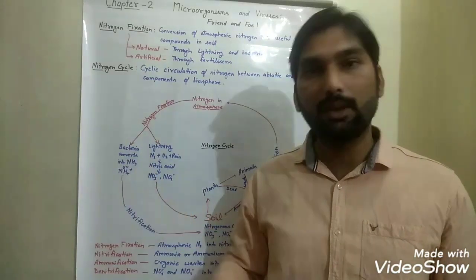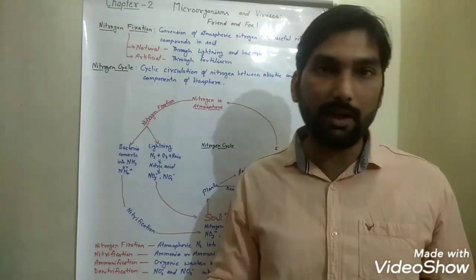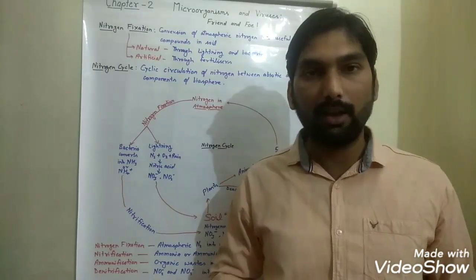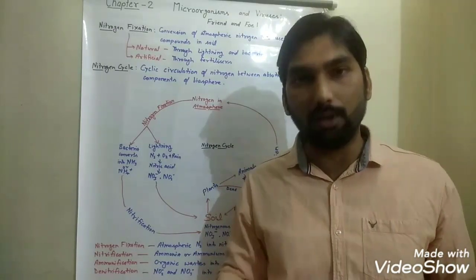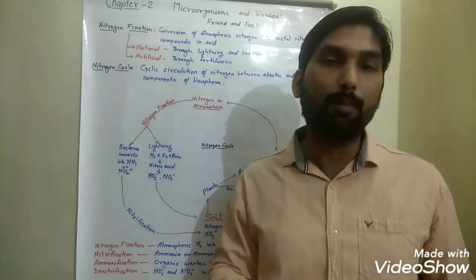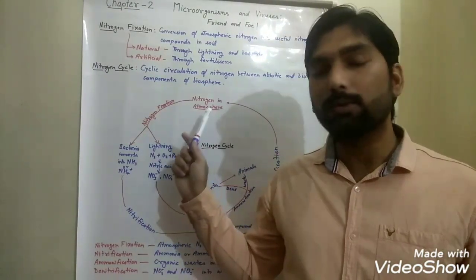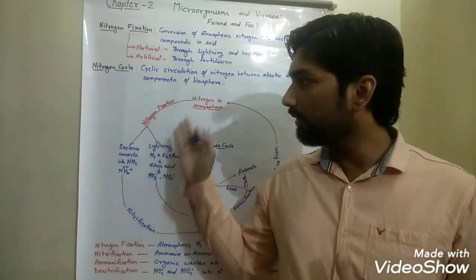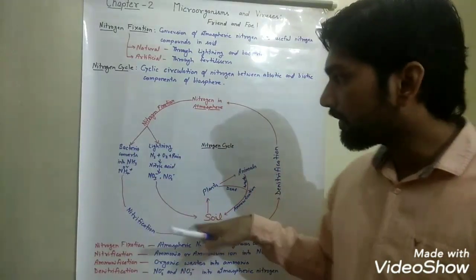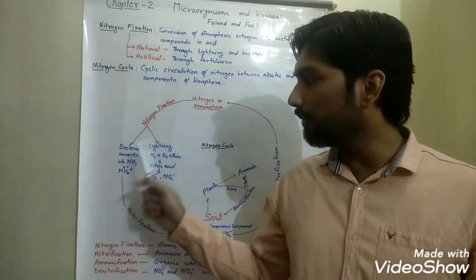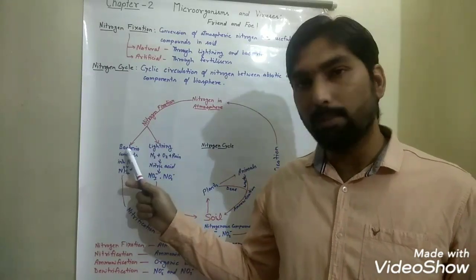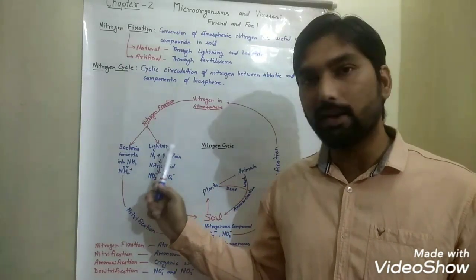So we will discuss how it starts and how the nitrogen cycle happens in our surroundings with the help of microbes too. This atmospheric nitrogen is fixed into the soil by two natural methods, through bacteria or through lightning.